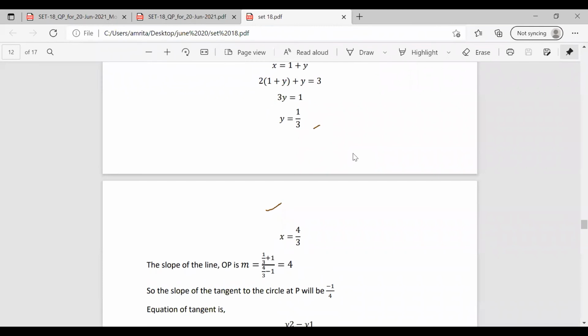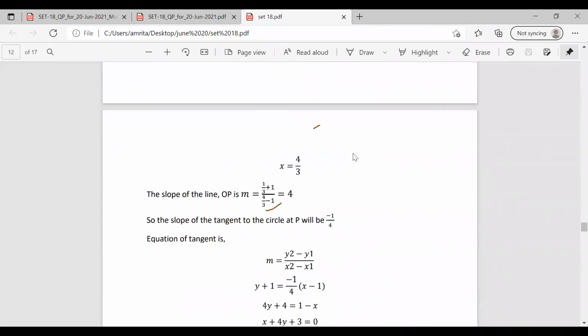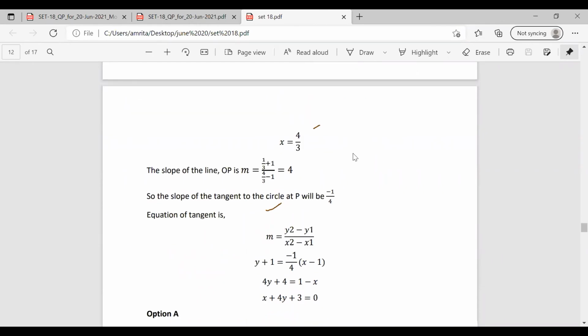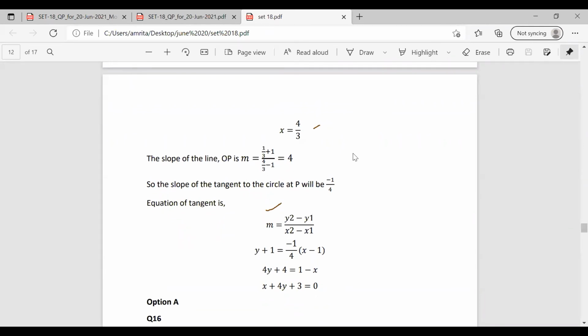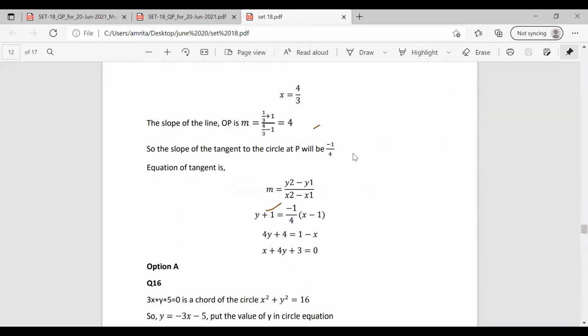If we have the slope of the line, then the slope of the tangent to the circle can be found by minus 1 by slope of the line. That is minus 1 by 4. Then we can easily find the equation of the tangent by equating the values. The tangent at the point P is given. So equating the values m into x2 minus x1 equal to y2 minus y1, and solving we can have it as x plus 4y plus 3 equal to 0.